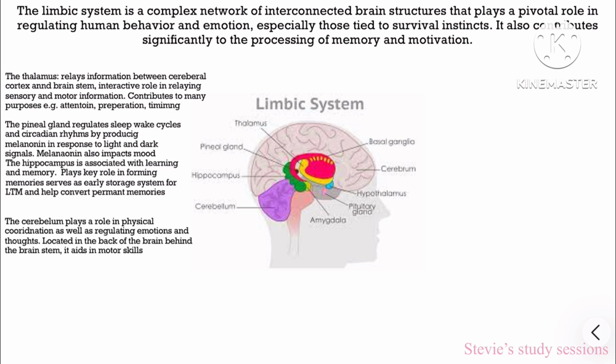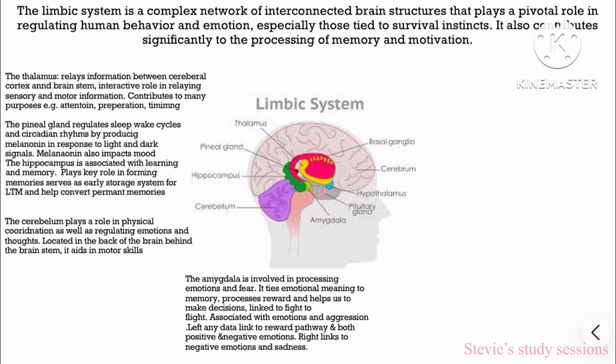The cerebellum plays a key role in physical coordination as well as regulating emotions and thoughts. It's located in the back of the brain behind the brainstem and aids in motor skills. The amygdala is involved in processing emotions and fear. It ties emotions to meaning, processing of rewards, and helps us to make decisions. It's linked to fight or flight. It's associated with emotions and aggression. The left side of the amygdala links to the reward pathway and positive and negative emotions. The right side of the amygdala links to negative emotions and sadness.